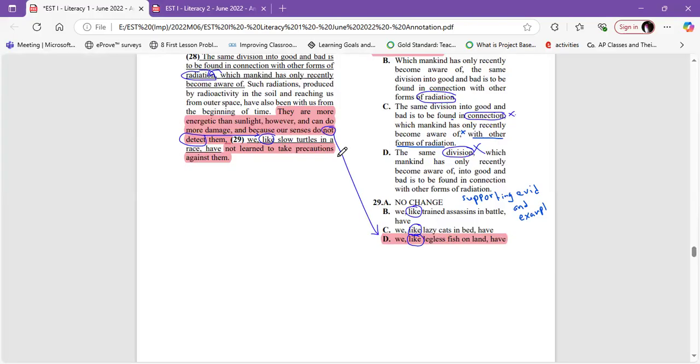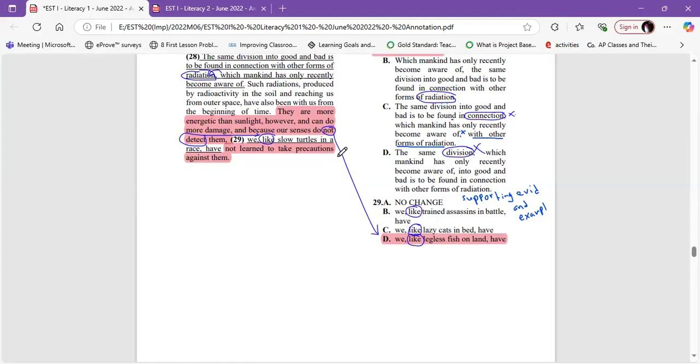No, we need something that we cannot detect. We like lazy cats in bed? Even they have something to detect them. We like legless fish on land? Yes, because the legless fish on land don't have legs, so no prints are going to be left. So like that, we cannot detect them. So the answer is D.